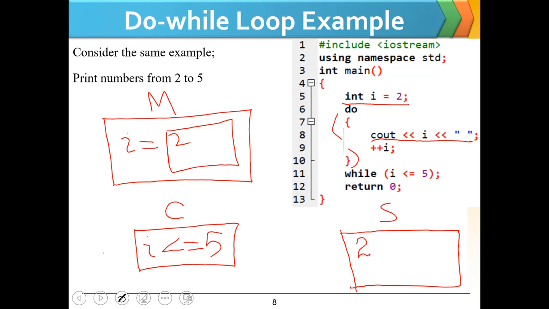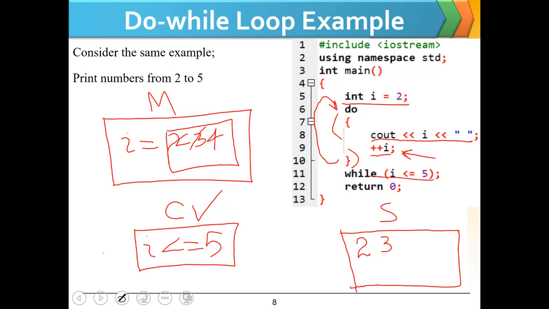and then we do the increment, and then the condition is checked whether this 3 is less than or equal to 5 or not, which is true. We will again come to the do body, this cout statement will be executed, we will get 3, the increment to I will be done, it will become 4, and 4 is less than or equal to 5.